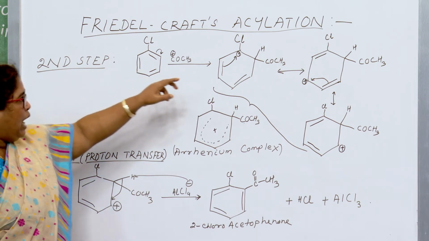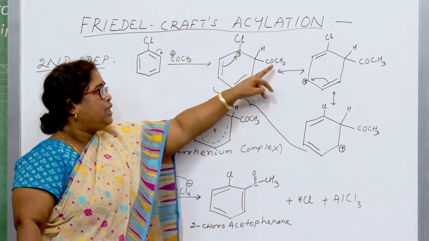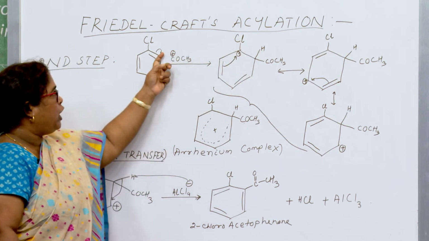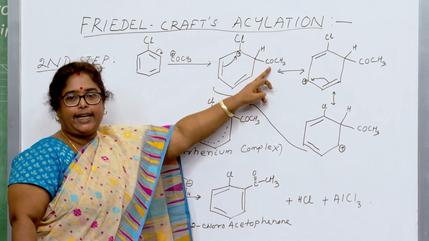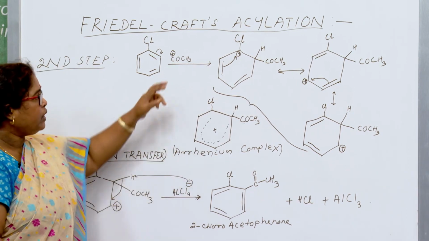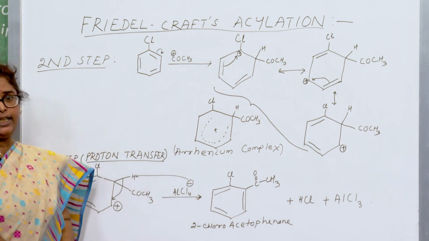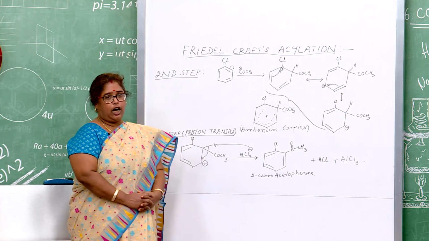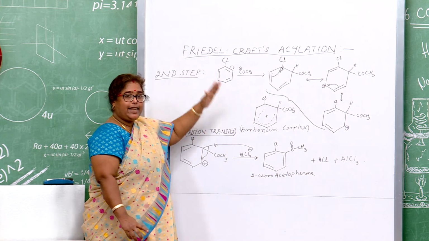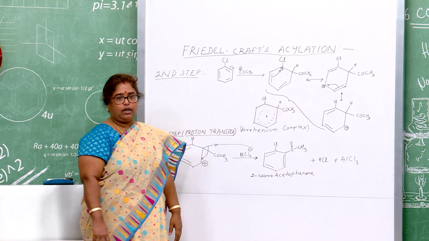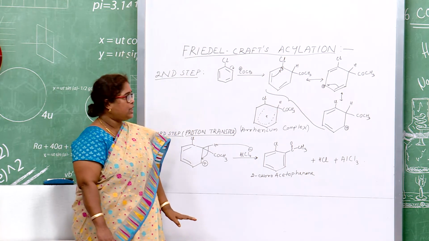So, here the joining of H and COCH3 happens; the hydrogen was already here and COCH3 gets joined here. In this case also you may see that the aromaticity of the compound is lost. So, it is also a slow process and also the rate determining step.